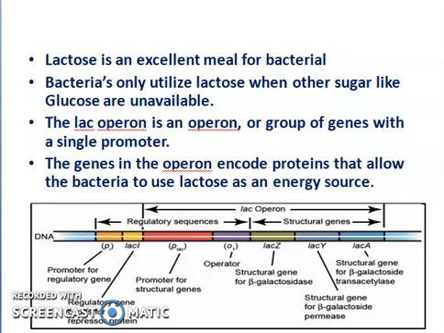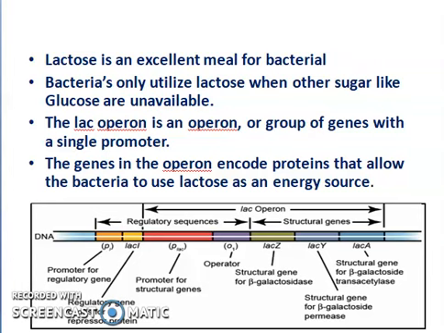What happens when there is glucose? The bacteria will utilize the glucose. But what is the case when lactose is present? When lactose is present, it needs some proteins which will degrade the lactose into glucose and galactose. So the operon has the genes which are responsible for the breaking down of lactose.